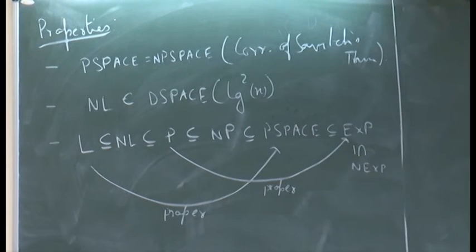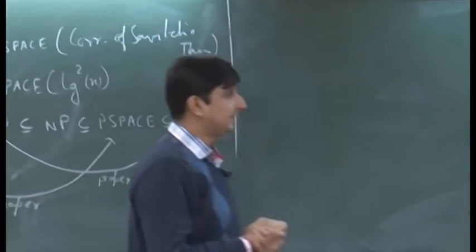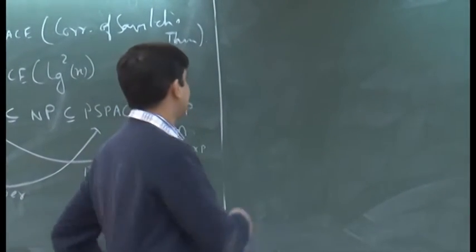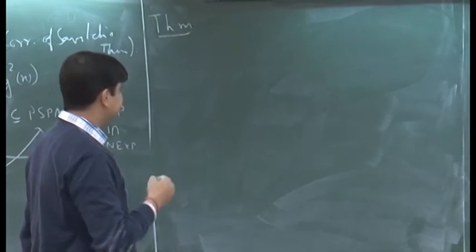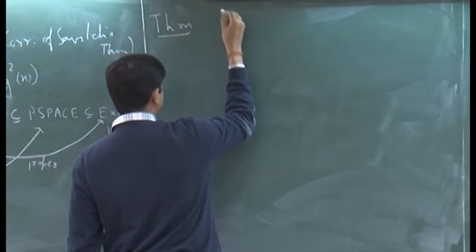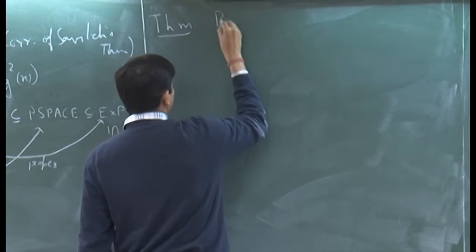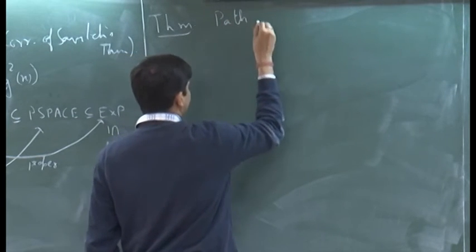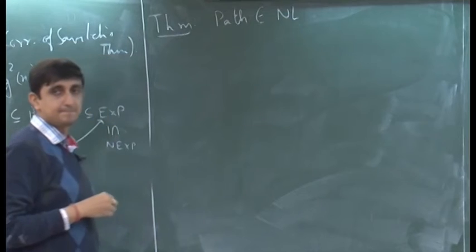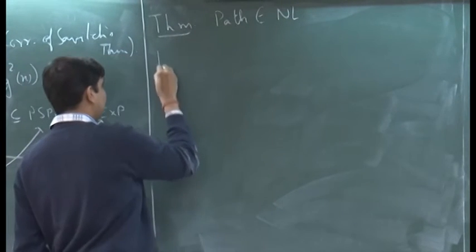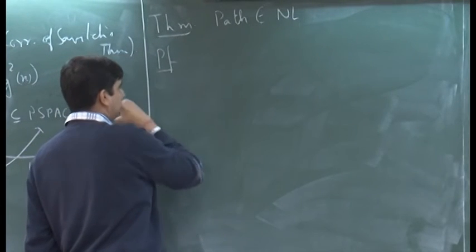So, we said that it does make sense to talk about log space classes. Let us look at a problem that lies in NL. Recall the problem that we defined towards the beginning of this class, that is the path problem. We can show that PATH is in NL. And the proof is again not very difficult.